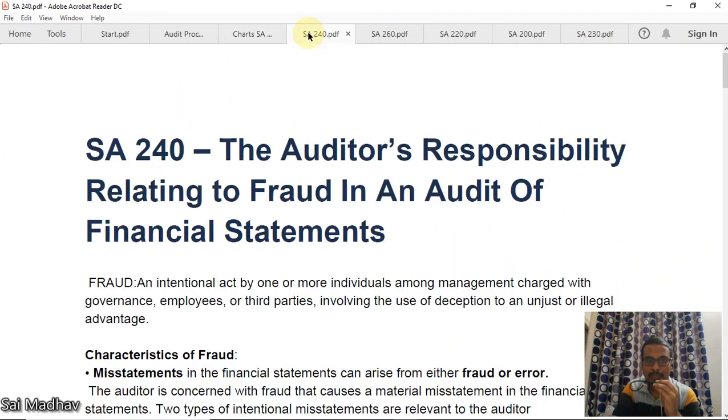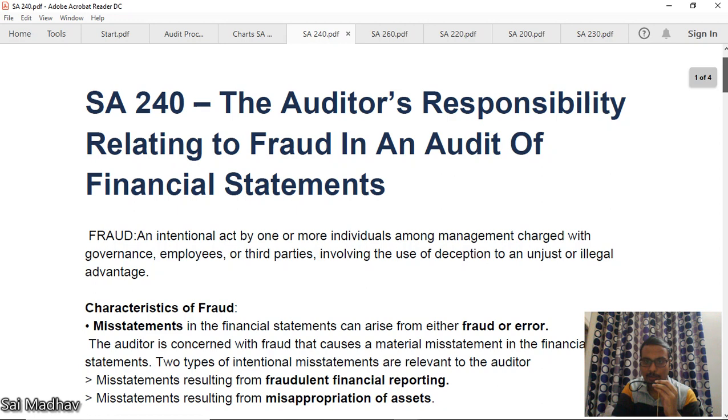Now we will go with the most important one of this series, SA 240: the auditor's responsibility relating to fraud in an audit of financial statements. Now, what is meant by fraud? Fraud is an intentional act by one or more individuals among management or TCWG or employees or third parties involving the use of deception or illegal advantage. Deception is cheating, done by management or TCWG or employees.